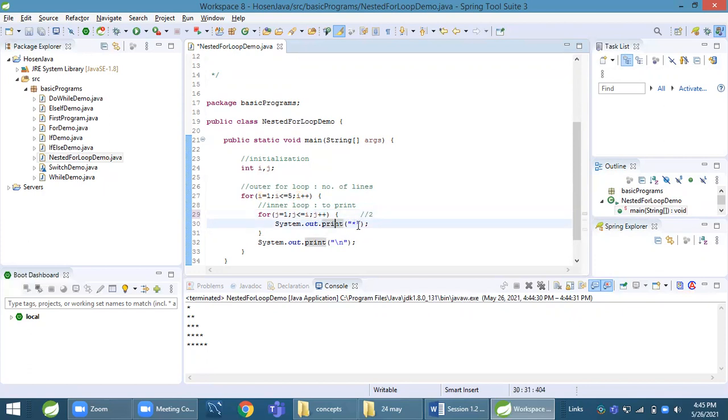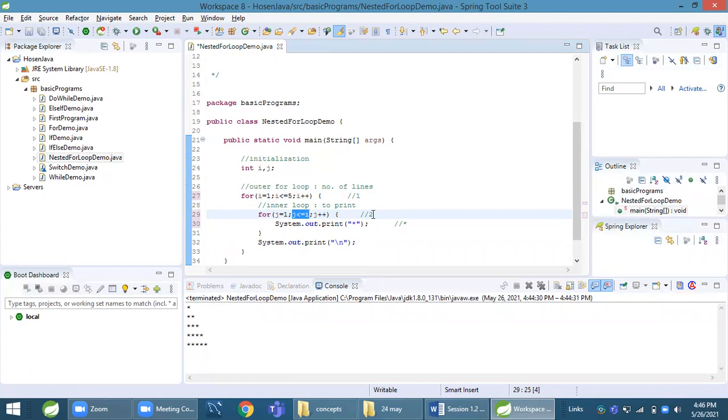First of all, I equal to 1, 1 is less than or equal to 5, yes. It will come here. j equal to 1, 1 is less than or equal to 1, yes, it will print 1 star. j plus plus, it will become 2. Now the value of j is 2 and the value of I is 1.